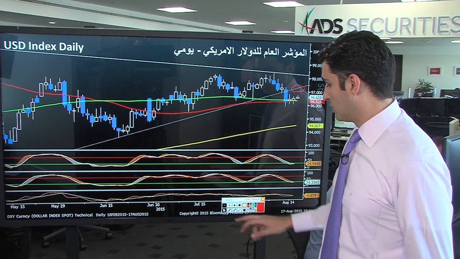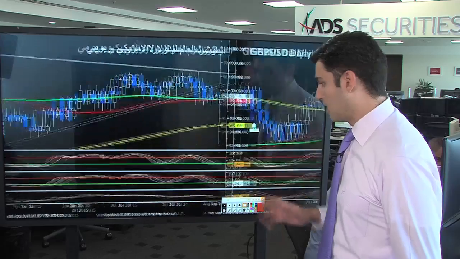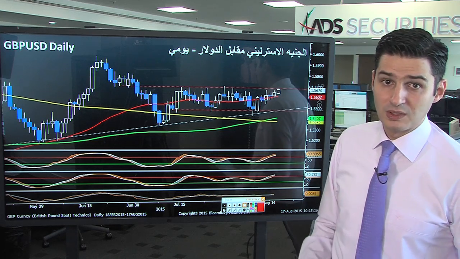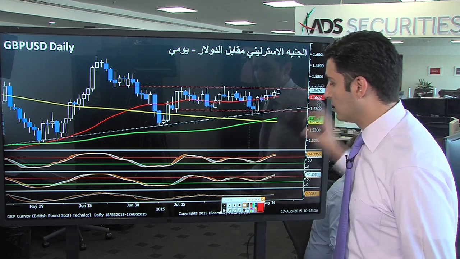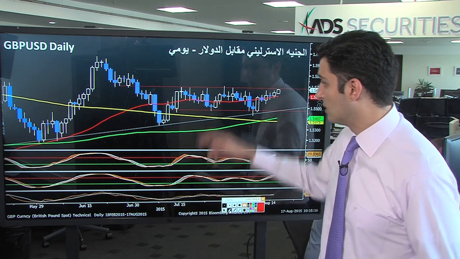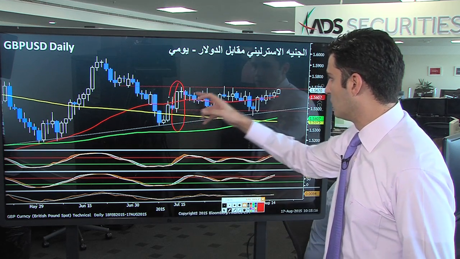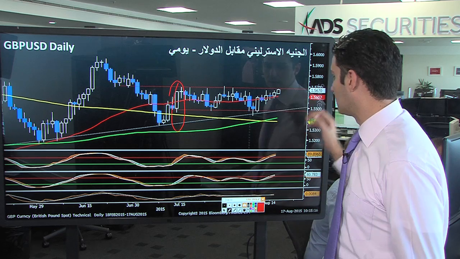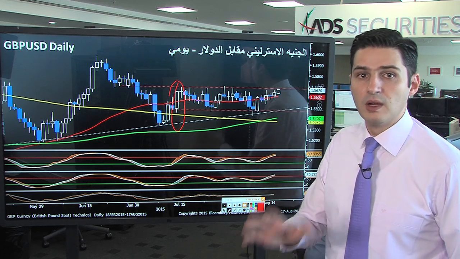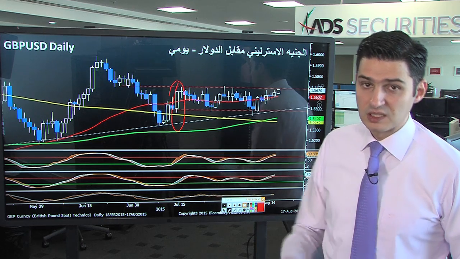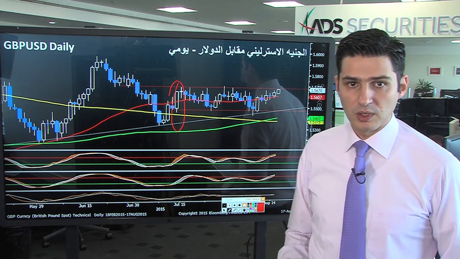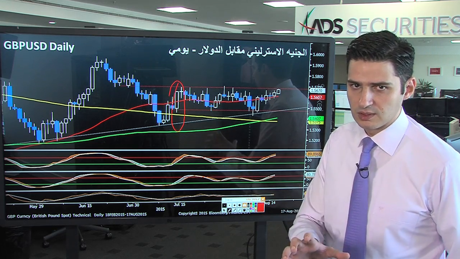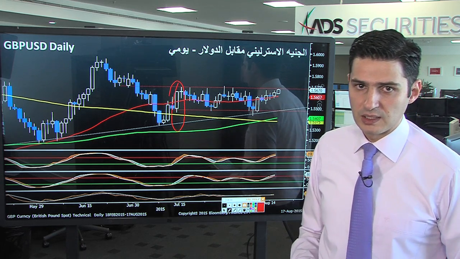Going forward to the British pound, which remains our favorite pair for the past few weeks, it continued to trade within the same tight range throughout last week, and since mid-July until today, we're still trading within the same tight range between 56.70 and 55.80s. However, we might see a breakout this week, especially if the inflation data surprises to the upside tomorrow. A break above 56.60s is still needed to clear the way for further upside ahead.